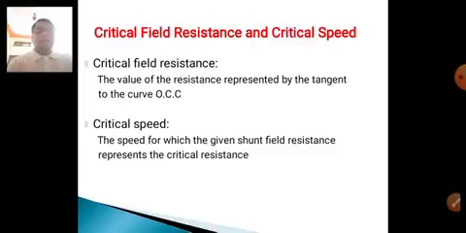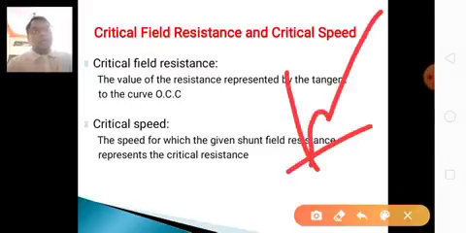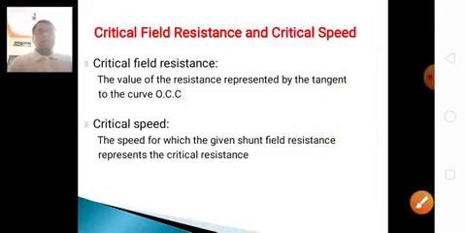We have already drawn the open circuit characteristics for the DC series, shunt and compound machines. The value of the resistance represented by the tangent to the curve is known as the critical field resistance. For the open circuit characteristics, we have already studied the residual magnetism curve. The critical speed means the speed for which the given shunt field resistance represents the critical field resistance.